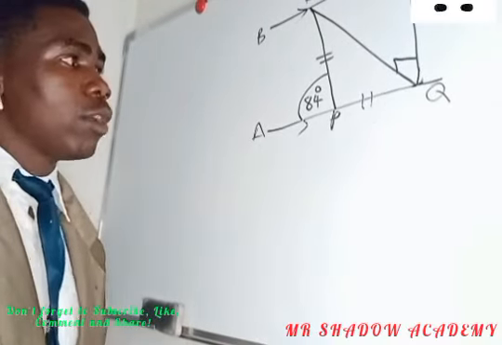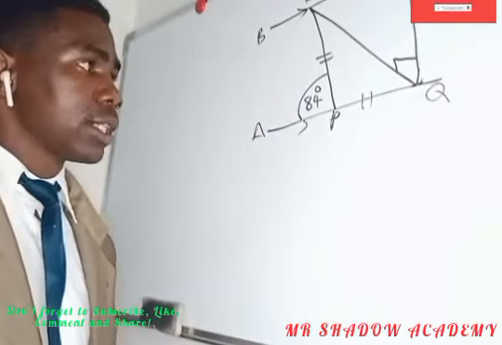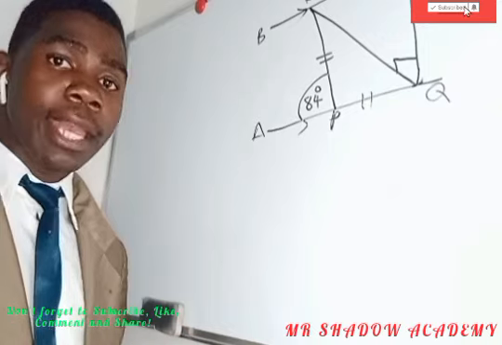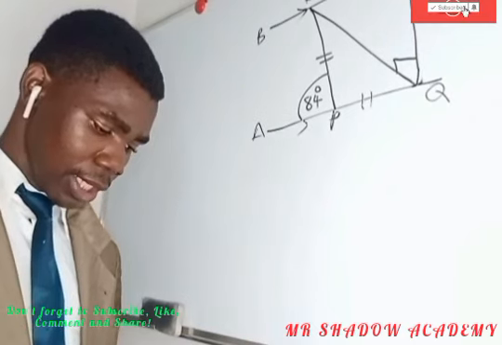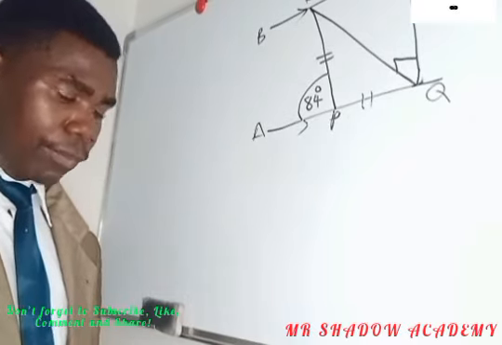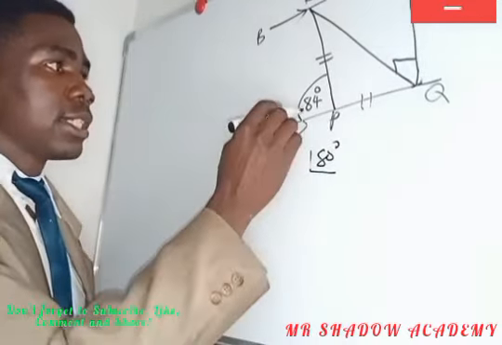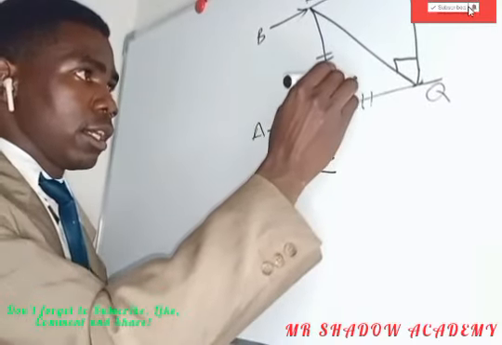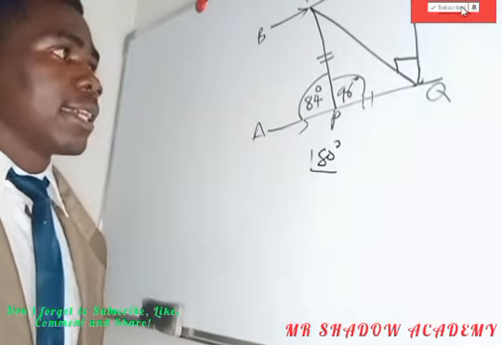So in order to find the value of RPQ, since it's a straight line, we know a straight line adds up to 180 degrees, so we subtract 84 from 180, which is 96. So this angle is 96 degrees.